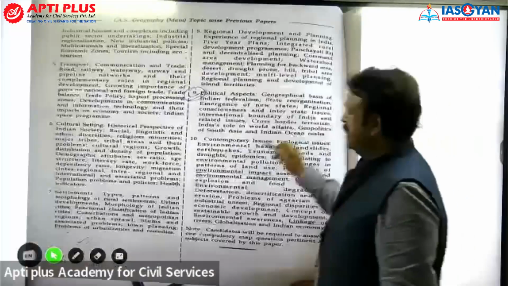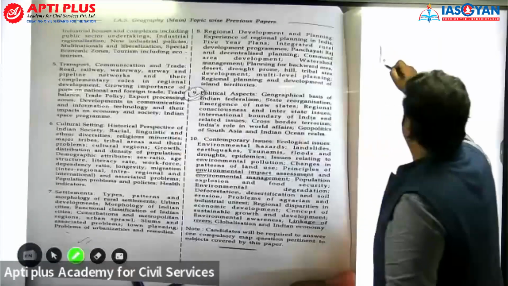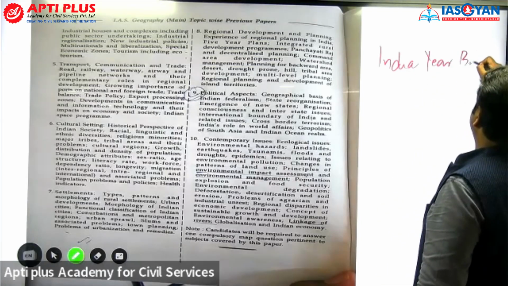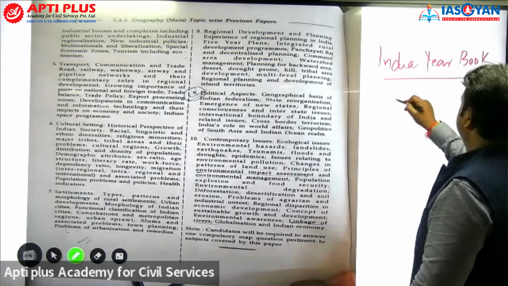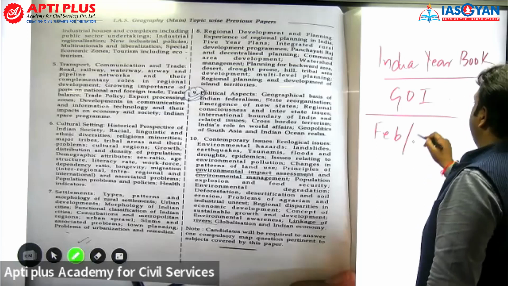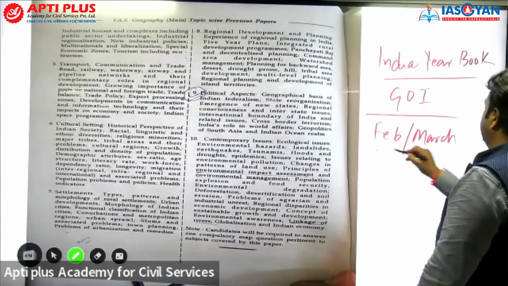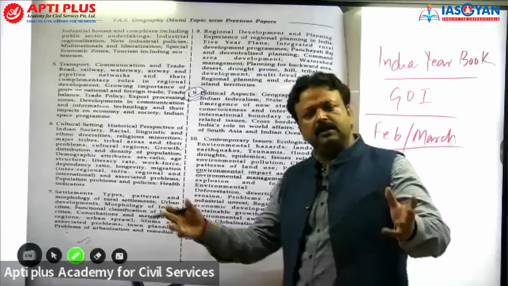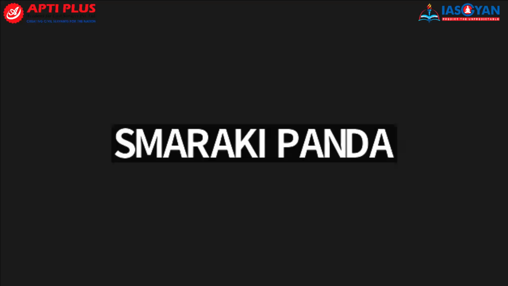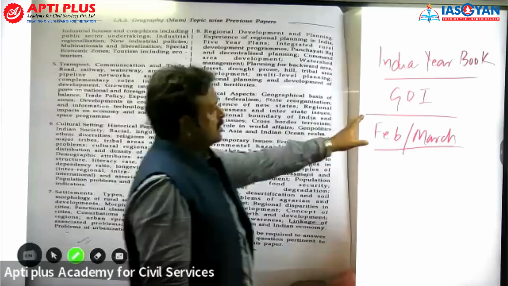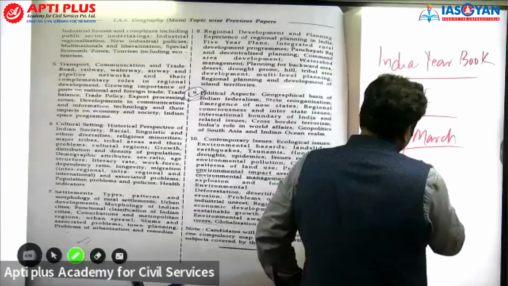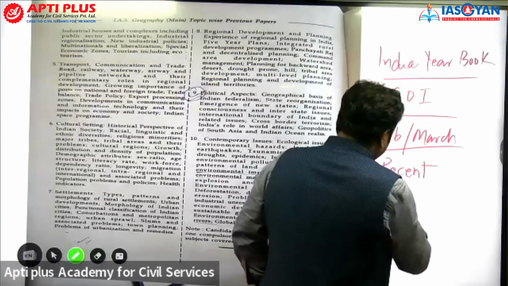book that is called India Yearbook. India Yearbook is a publication of the Government of India, published every year in February and March. Every year this book is published, containing all the important sectors of India. This is a must-read book because it contains recent data, not only recent, but authentic data.